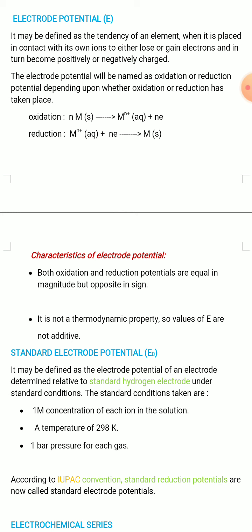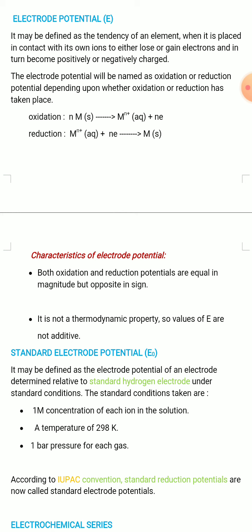That is, electrode potential is the tendency of an element to gain or lose electrons when it is placed in contact with its own ions, and in turn become positively or negatively charged.